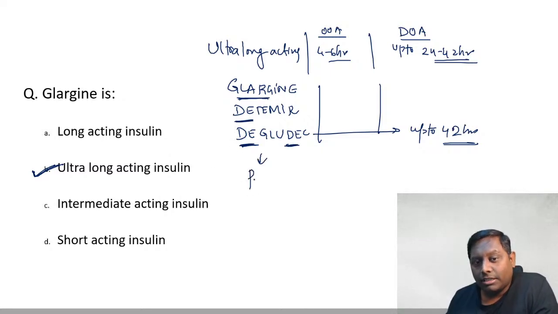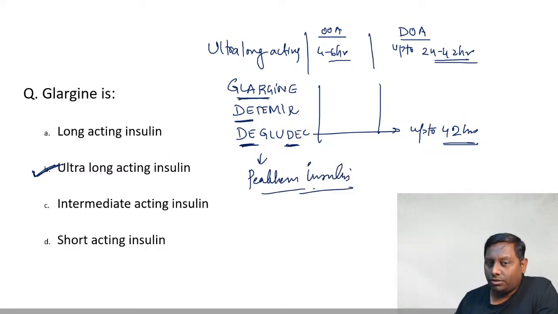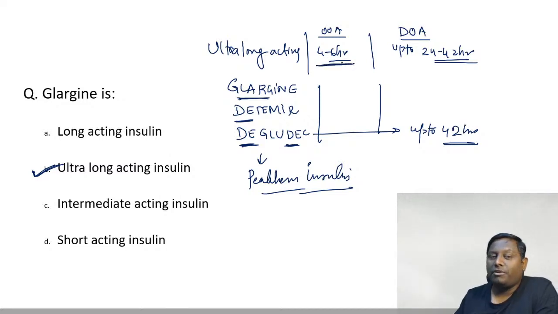And they are also considered the peakless insulins. The ultra long acting ones are considered peakless insulin. They will achieve a peak only at a very, very high dose. Remember, this ultra long acting insulin you should not use in an acute scenario. First thing, their onset of action is very slow. Second thing, the hypoglycemic effect will last for a long time. So in acute settings we never prefer it. Clear?